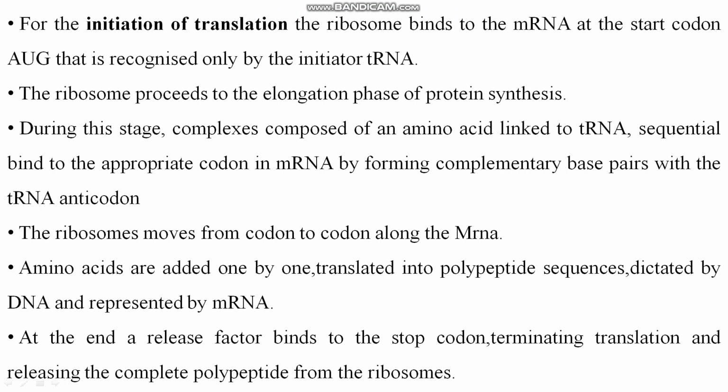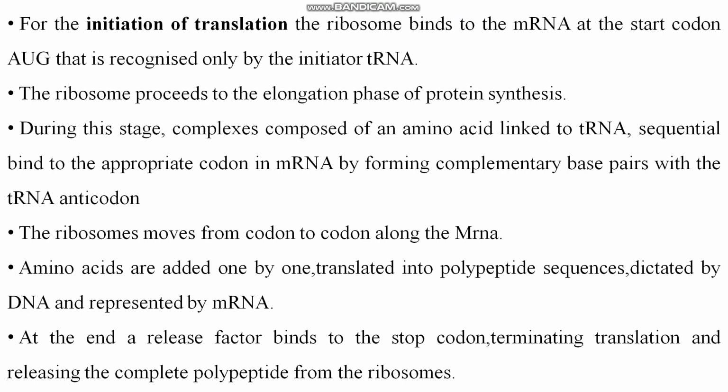So amino acids are added one by one, translated into polypeptide sequences, dictated by DNA and represented by mRNA. Clear? So all this is about translation. At the end, a release factor binds to the stop codon, terminating translation and releasing the complete polypeptide from the ribosome. Right? As I told you, for the initiation of translation there is a need of initiator tRNA.